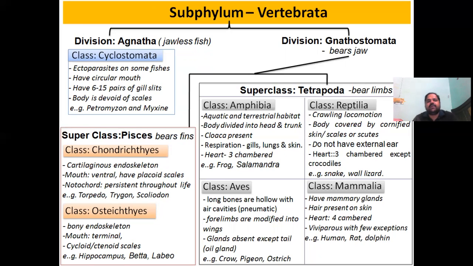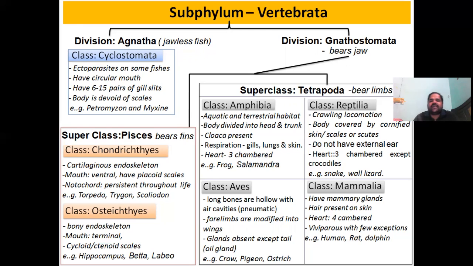Now we'll discuss another division, Gnathostomata, which have well developed jaws, and this Gnathostomata has been divided into two superclasses, Pisces and Tetrapoda. So Pisces are nothing but the true fishes.